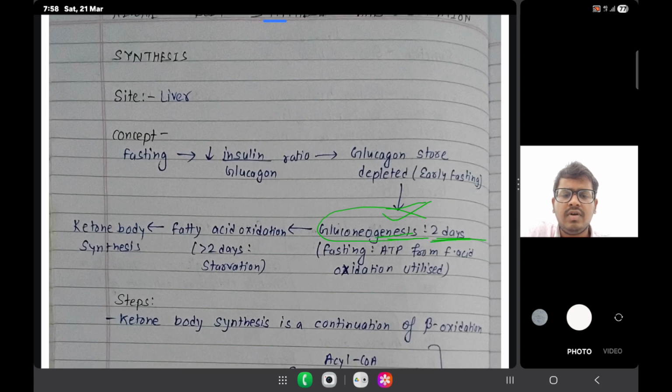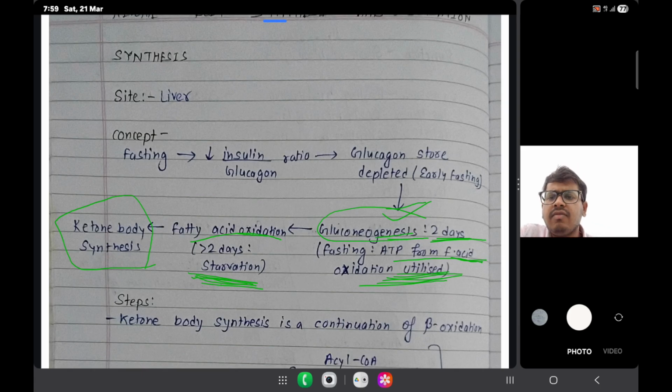Within 2 days of fasting, ATP from fatty acid oxidation is utilized. So next, the fatty acid oxidation happens within 2 days of starvation. If the body is still not getting food after that, then there will be synthesis of ketone bodies.